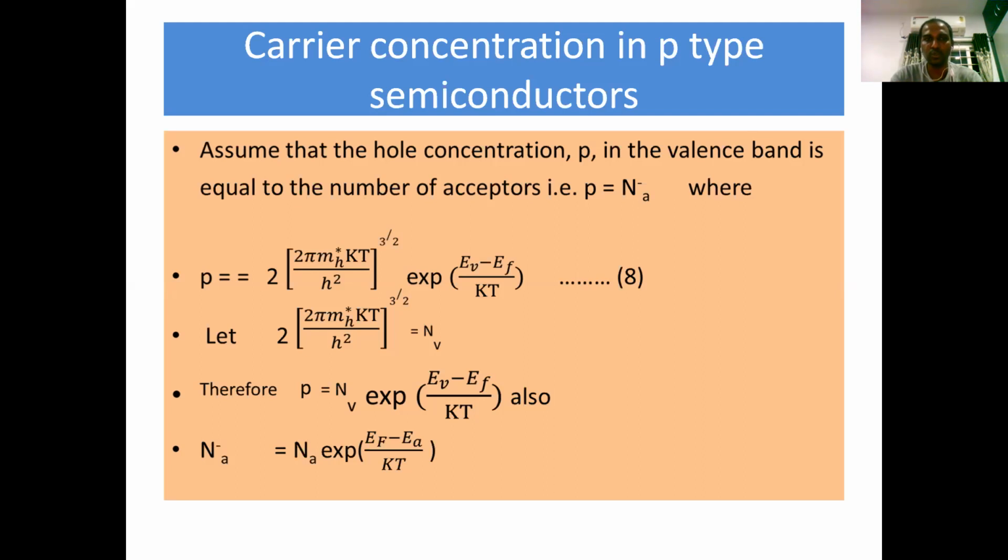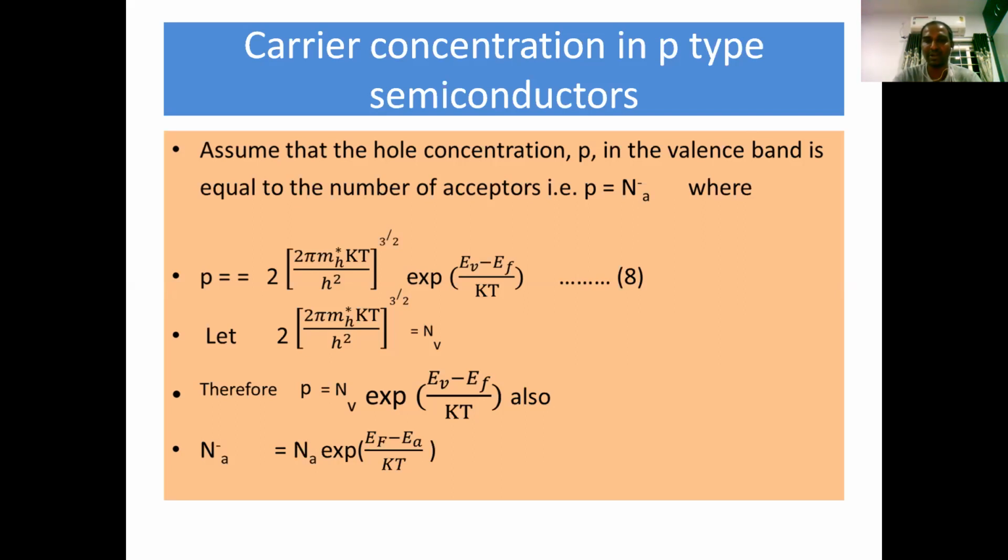So p is equal to 2 into (2 pi mh star kT by h square) whole power 3 by 2, into exponential of (EV minus EF) by kT. This equation is directly taken from the intrinsic semiconductor carrier expression for holes in the valency band. Let 2 into (2 pi mh star kT by h square) whole power 3 by 2 be equal to Nv, and this can be written as p is equal to Nv into exponential of (EV minus EF) by kT.